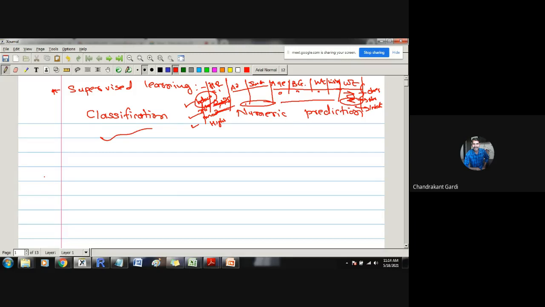Or suppose instead the actual HRCT scan scores are given. Then, whenever a new patient comes in, we may take information about his age, blood group, weight, whether he was addicted or not. Based on all these things, we predict his HRCT scan score. That is nothing but numerical prediction. So whenever we say supervised learning, be assured that class labels are given.